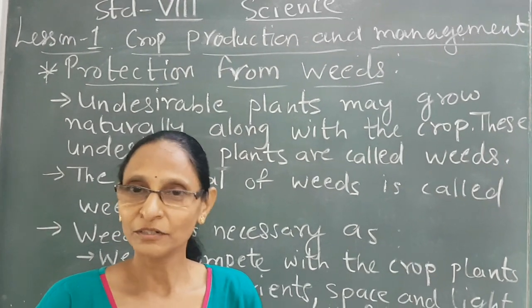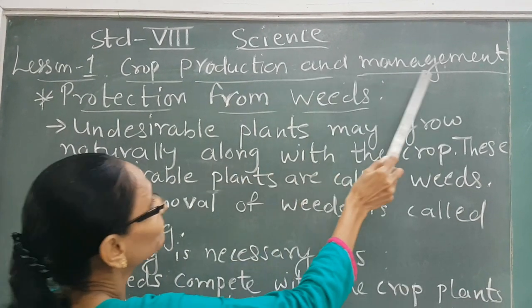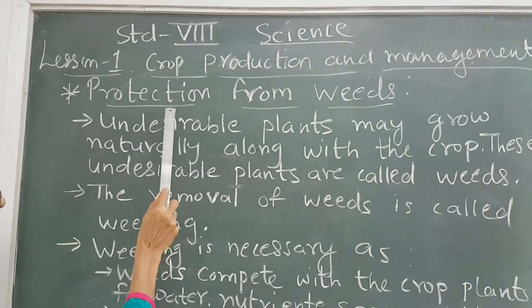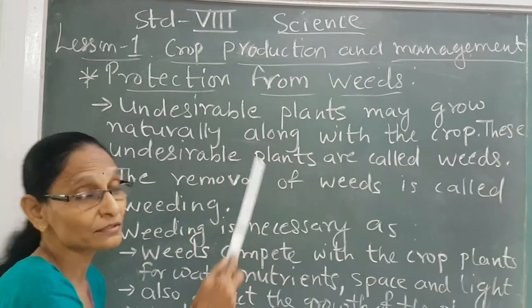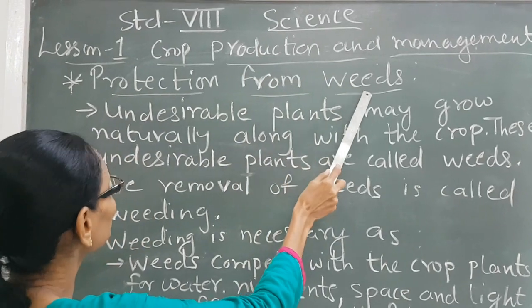Today we will continue with our lesson number 1 of science, crop production and management. Our today's topic is protection from the weeds. This is the fifth step, right? Protection from the weeds. What are weeds?